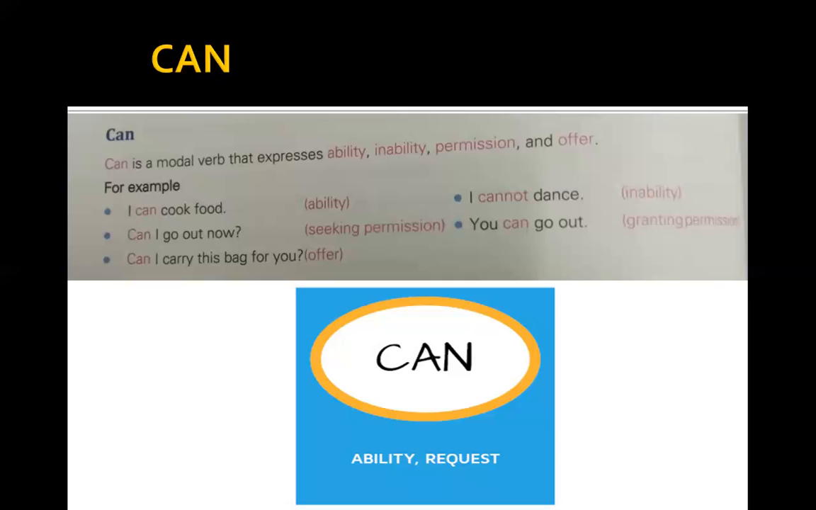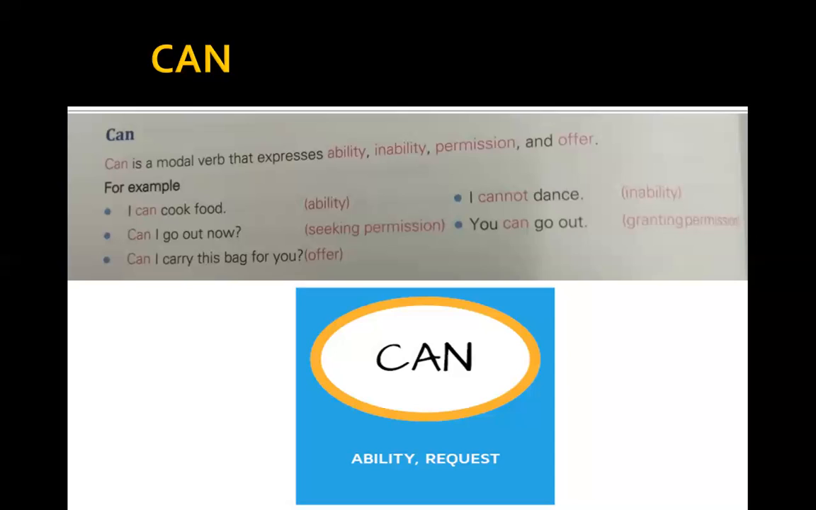"Can I go out now?" Here I am seeking permission from you. But here the permission is informal permission. It is not a formal permission. When we talk about a formal permission, we always use may.